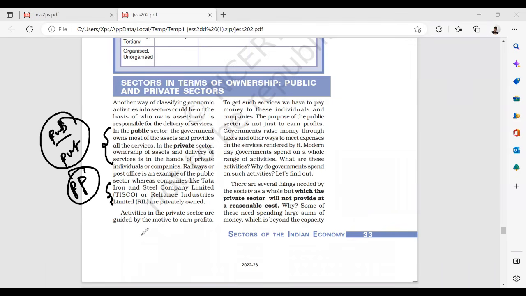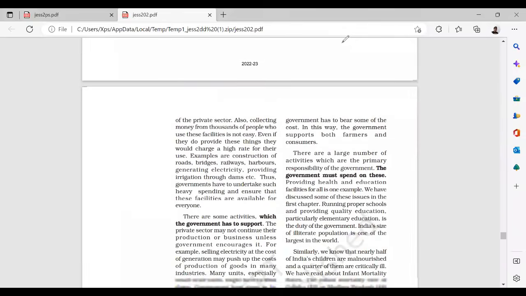Activities in the private sector are guided by the motive to earn profits. To get such services, we have to pay money to these individuals and companies. There are several things needed by society as a whole which the private sector will not provide at a reasonable cost, because private mostly works for profits. So they will try to increase their profits out of it. But it is unaffordable for the BPL and the poor. Then the government has to intervene.